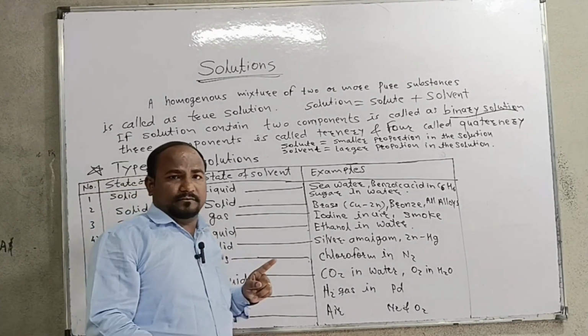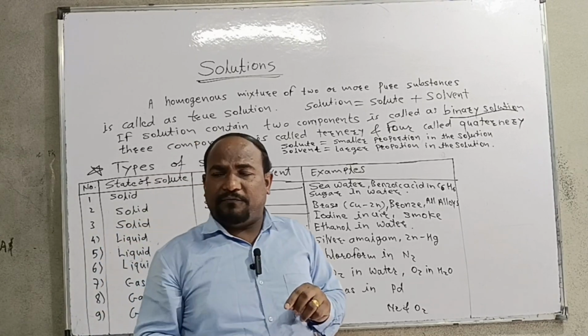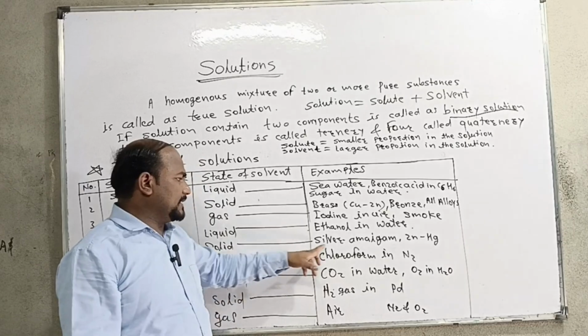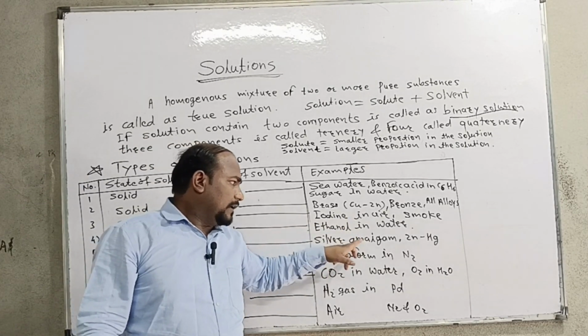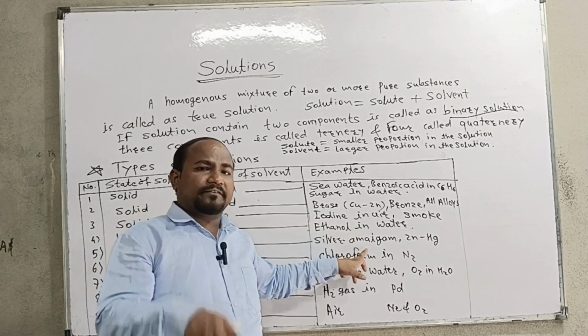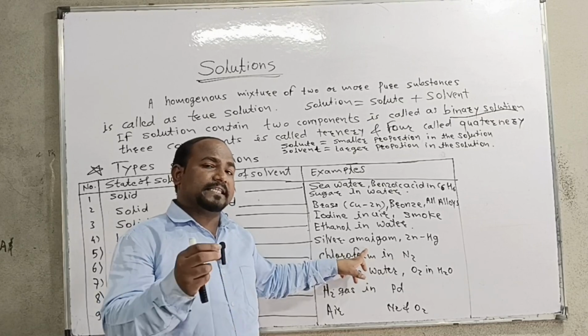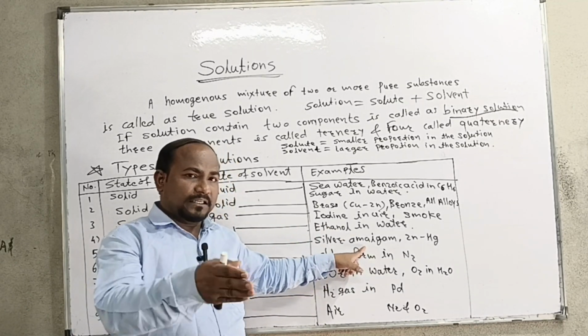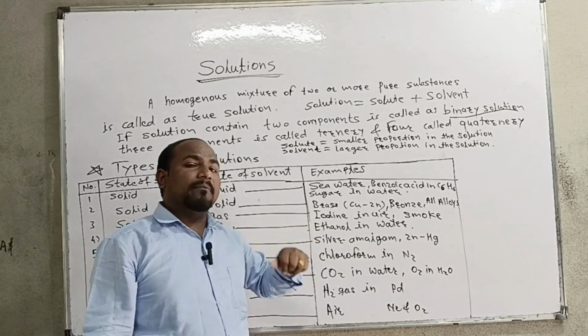Next one is liquid in solid. Liquid in solid means the solute is in liquid form and the solvent is in solid form. Let us see, mercury is always in liquid form, and when we mix any metal, which is in solid form, with mercury, it becomes an amalgam.